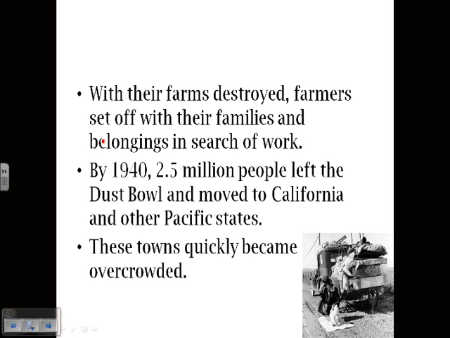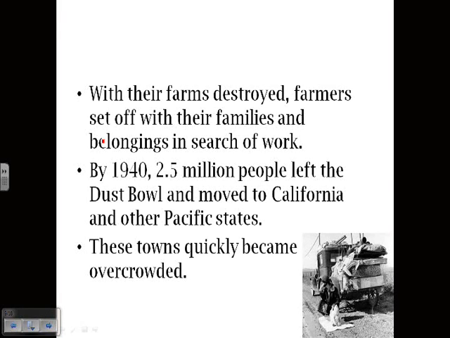All right, so here's the whole idea. If we remember from Leah's Pony, we talked about how the neighbors packed their stuff up and they took off. This is the same idea. You're looking at millions of people leaving the Dust Bowl area and moving to other states, and it's going to create a lot of resentment because the people already living in those states are going to be very unhappy with the massive influx of people.